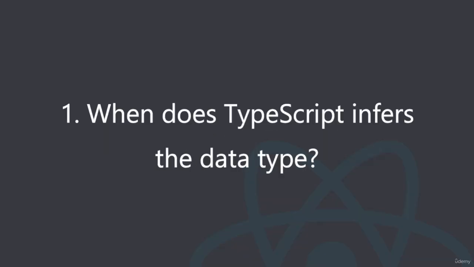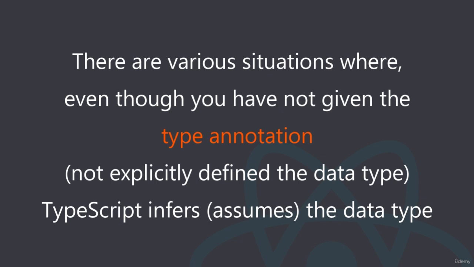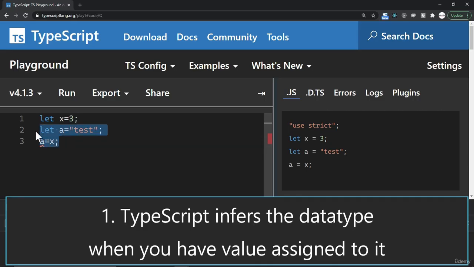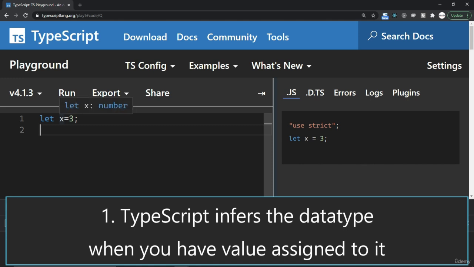So now the relevant question is, when does TypeScript infer the data type? There are various situations where even though you have not given the type annotation, that is, if you have not explicitly defined the data type, TypeScript infers the data type. There are three situations which I can explain right now. The first situation is TypeScript infers the data type when you have a value assigned to it, like this one. Here you have already given 3, which is a number. So TypeScript infers that x is number.